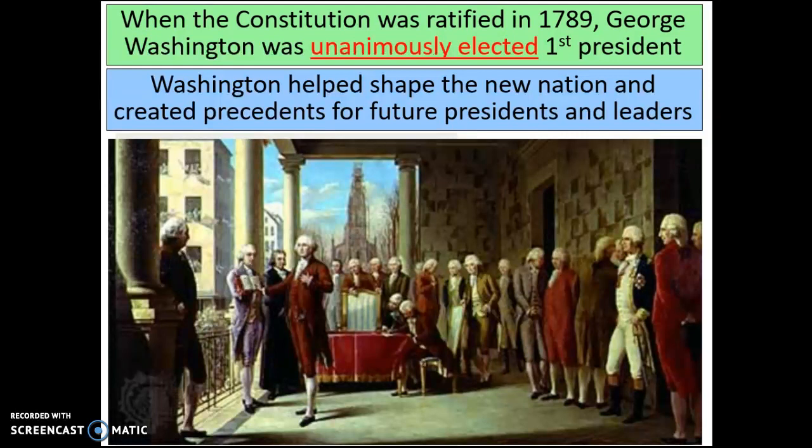Another one is the State of the Union address. He is the first one that does that. All presidents that follow do that. He's the first to give a farewell address. Most other presidents are going to do that as well. So Washington is going to create in his administration, just because he's the first one that does these things, precedents for what it is to be a president.